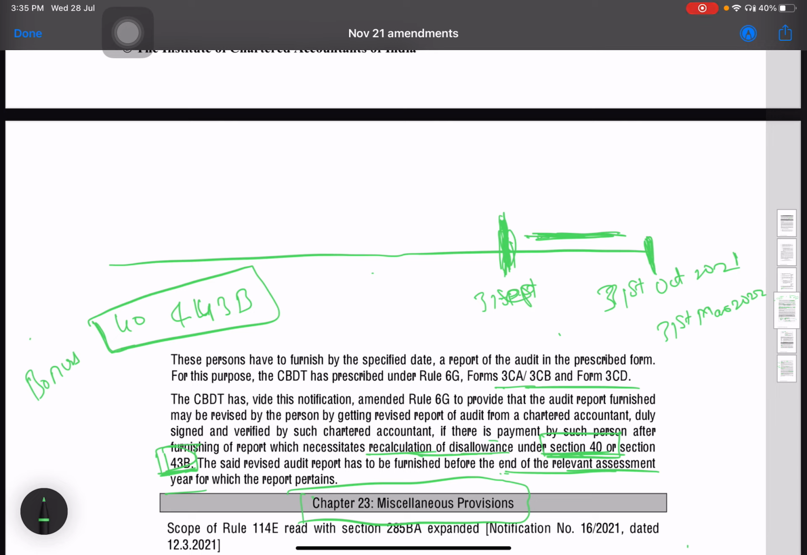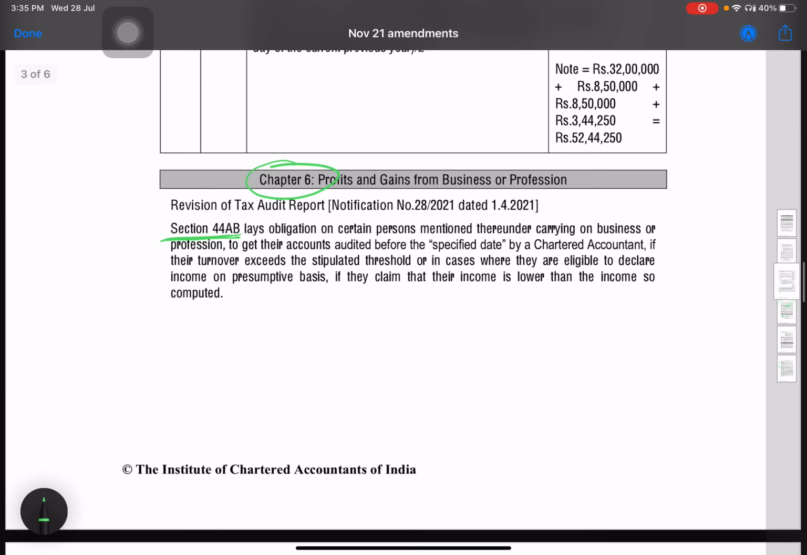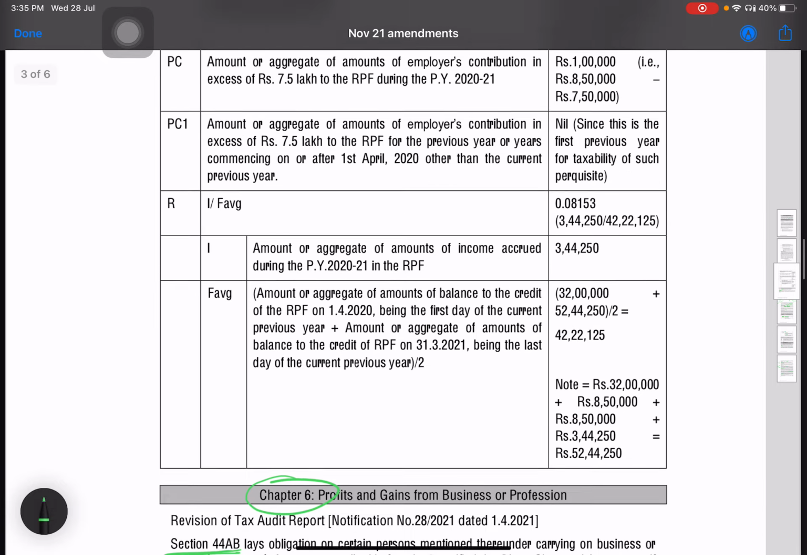Yeah, so that is the amendment. The audit report can be revised, and the last date for the revision of the audit report is the end of the relevant assessment year. So it will be 31st March 2022 for your attempt. All right. So that is the amendment in the PGBP chapter.